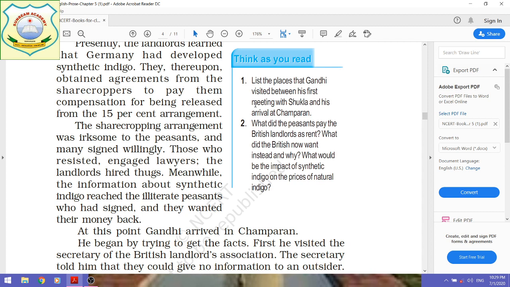Then he went to Kanpur and other parts of India. He returned to his ashram near Ahmedabad, and later on he went to Calcutta, Patna and Muzaffarpur before arriving at Champaran. So these are categorically mentioned in the paragraph, so you can easily get the answer.